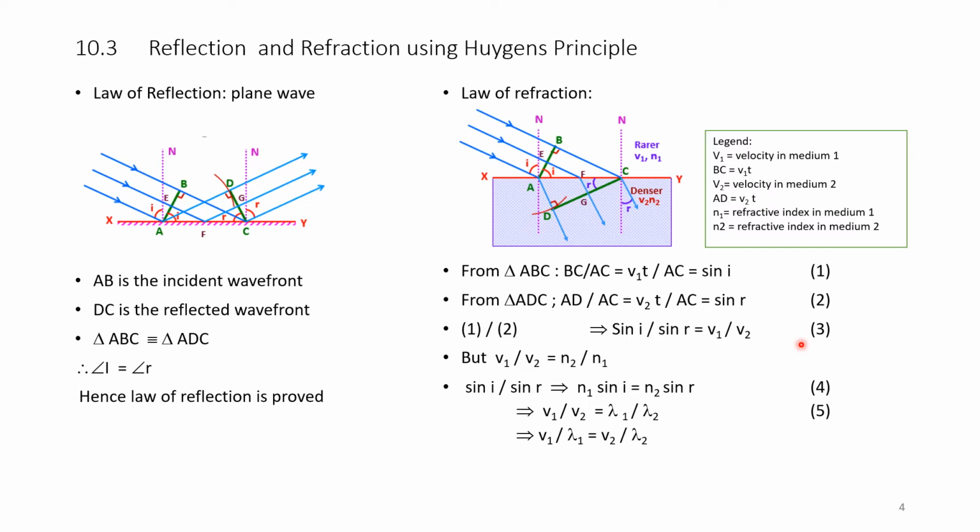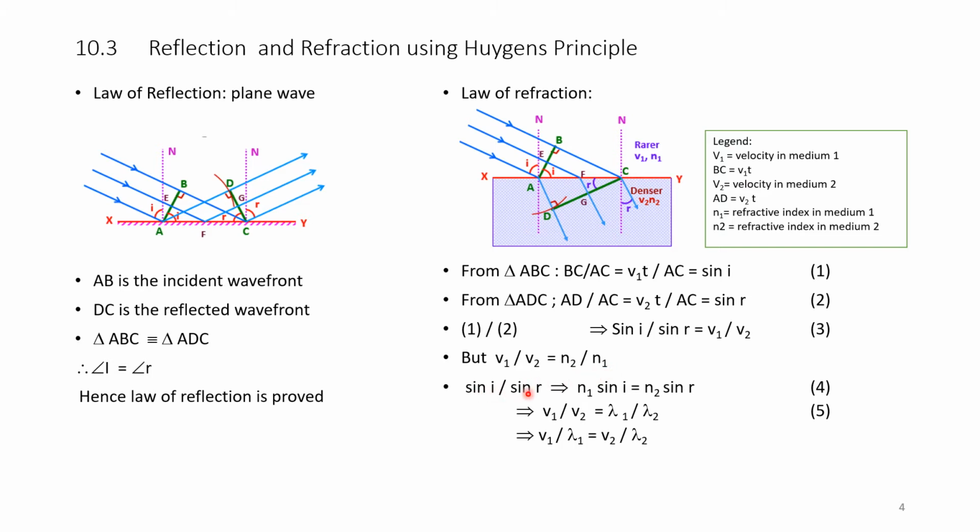But we know from our knowledge of refractive index, the velocity of light in the rarer medium to the velocity of light in the denser medium is given by the respective refractive indexes, that is N2 divided by N1.